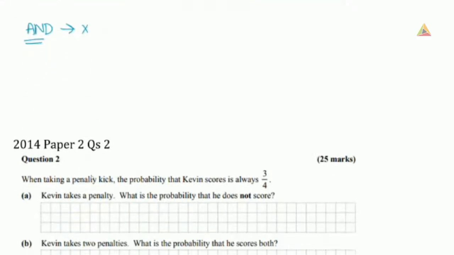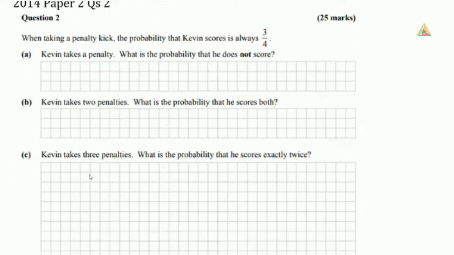So to look at a question that goes with this, 2014 paper 2 question 2, this says when taking a penalty kick, the probability that Kevin scores is always 3/4. So it never changes. It's always 3/4. It doesn't matter what has happened already in this game. The probability that he's going to score is 3/4. Kevin takes a penalty. What is the probability that he does not score?